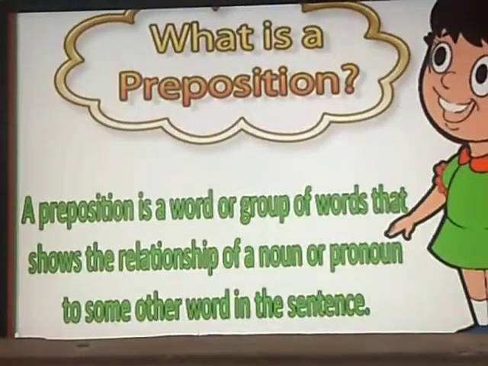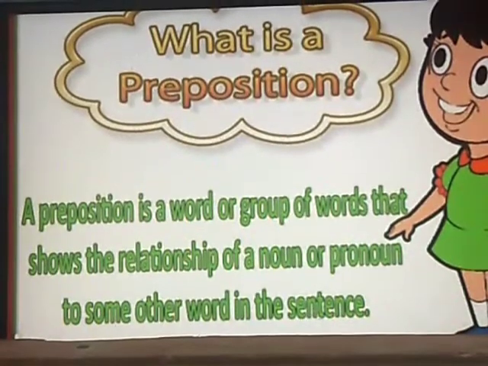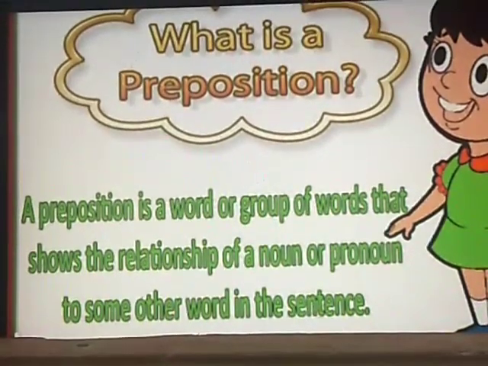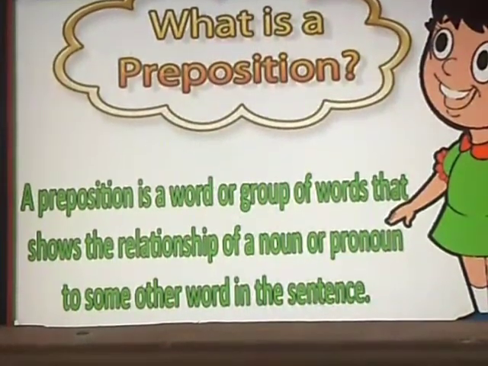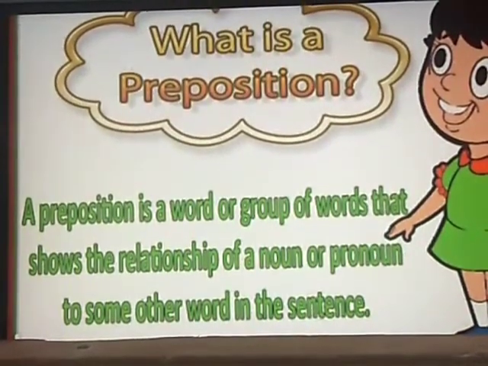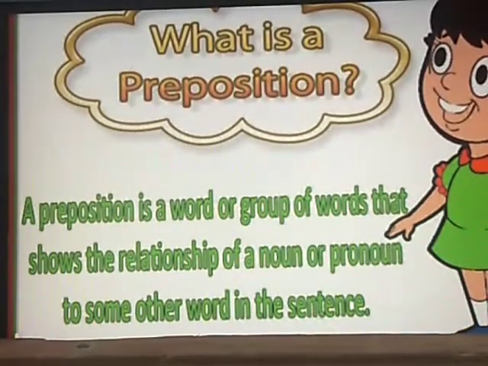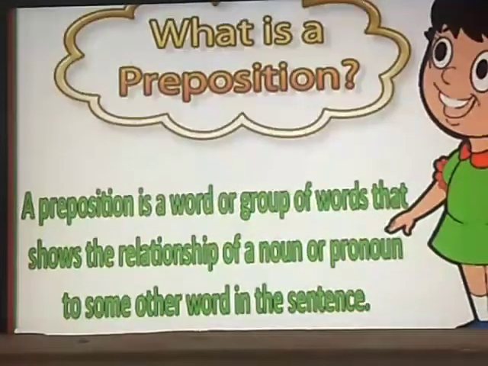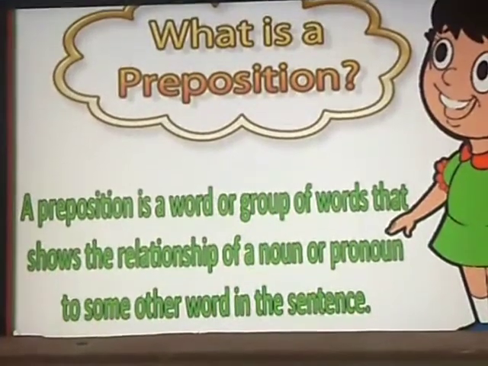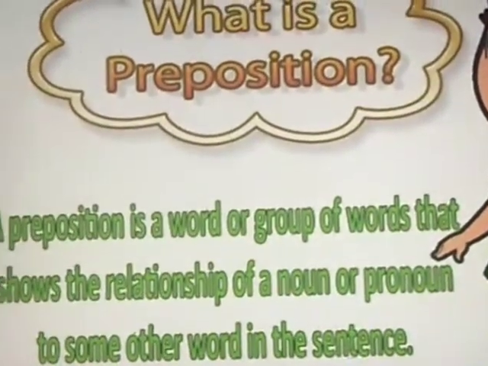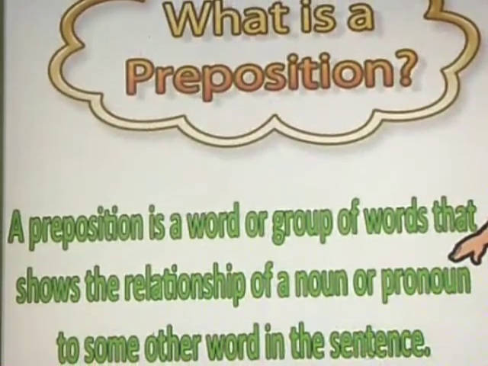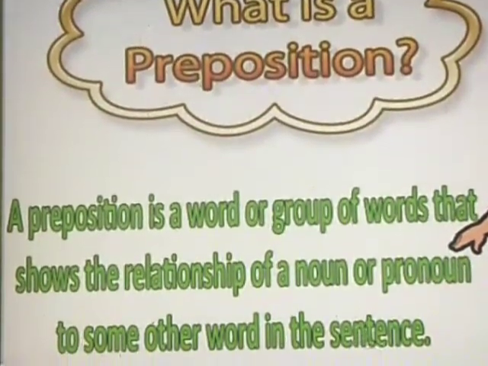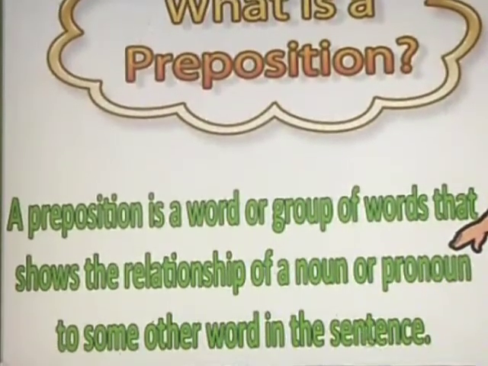Of speech is preposition. So before we read the definition, I have an example for you all. I have a book and I have a table. Now, if you have to tell where your book is, how will you tell? Yes, you'll tell the book is on the table. If you forget to use the word on, and just say the book, the table, what will you understand? We'll not get to know what you're trying to tell. So the word on tells the relationship between the book and the table.